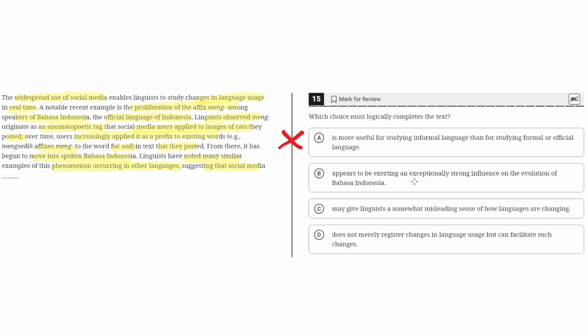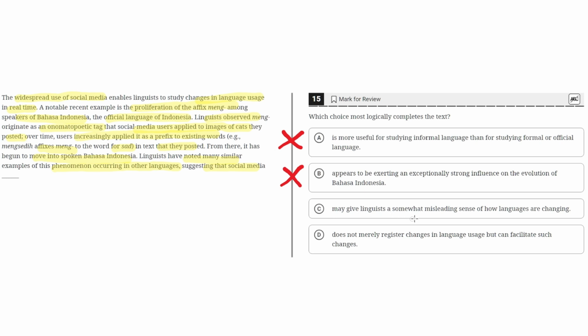B: appears to be exerting an exceptionally strong influence on the evolution of Bahasa Indonesia. This is incorrect because this would limit the effect of social media to influencing the Indonesian language only, not other languages. But the text clearly says that this phenomenon occurs in other languages too. So this isn't specific to Bahasa Indonesia, so we can eliminate choice B.